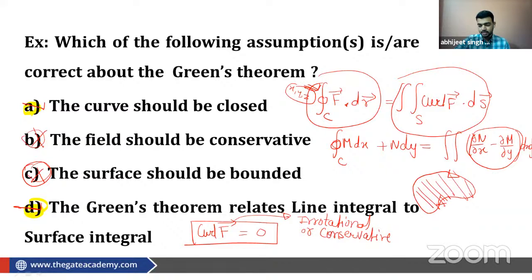Which topic has the highest weightage in engineering mathematics? I will not say only one topic, I will say the chapters that are important. Linear algebra, calculus, and probability are the chapters having a huge amount of weightage in engineering mathematics. Why? Because from these particular chapters they can ask conceptual questions, not only formula based questions. That's why there is a lot of scope for questions to be asked from here. Other chapters are like differential equations, numerical methods, and complex variables.